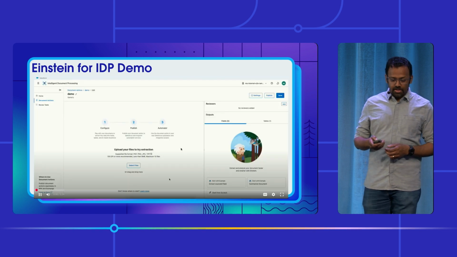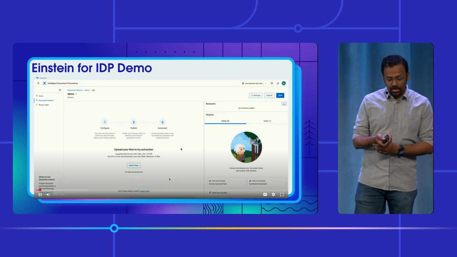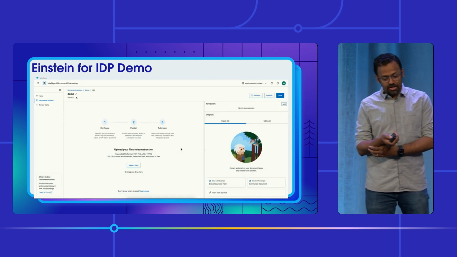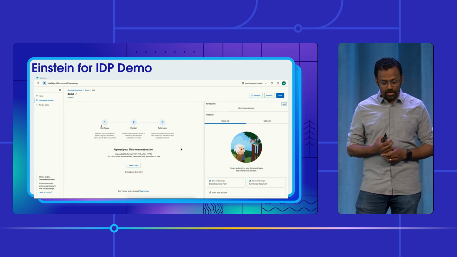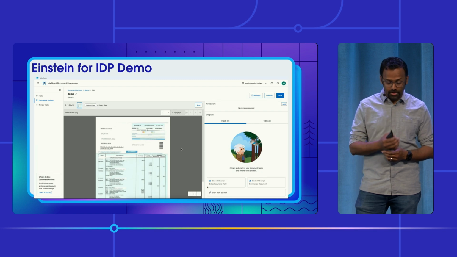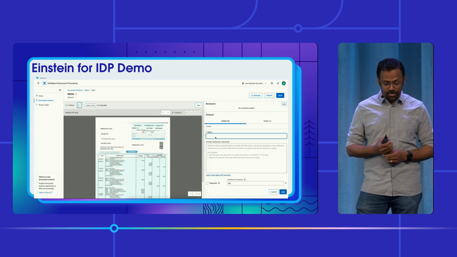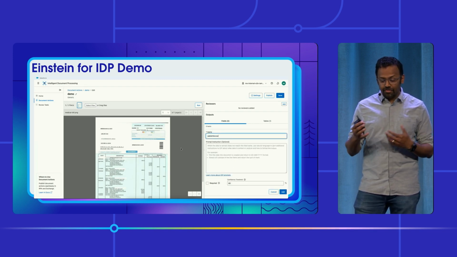So this is the Intelligent Document Processing feature inside of Anypoint Platform. You have to create an action. I've already created a document action. I'm going to bring in a medical bill here, and then you can extract fields and tables.